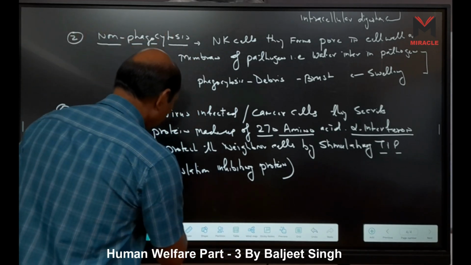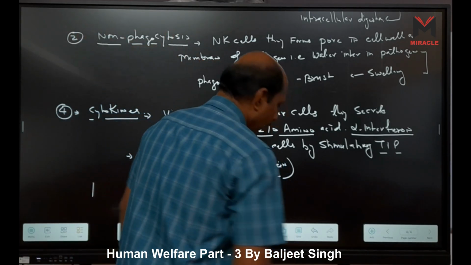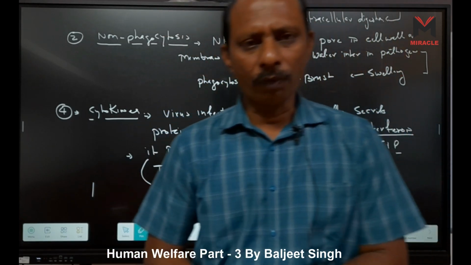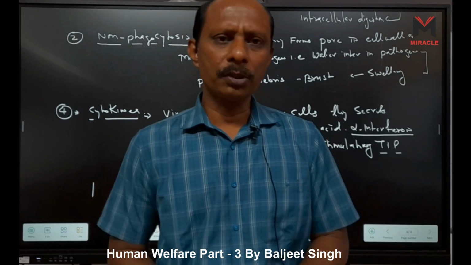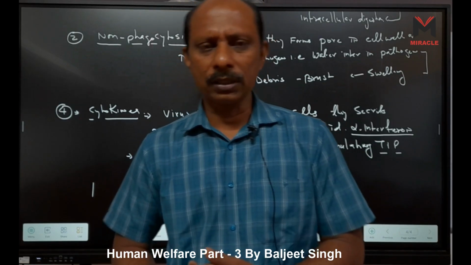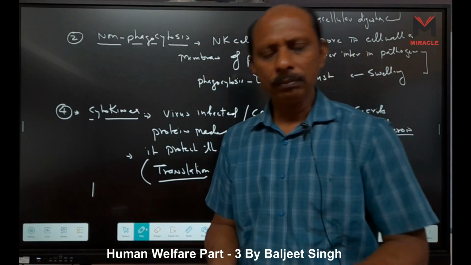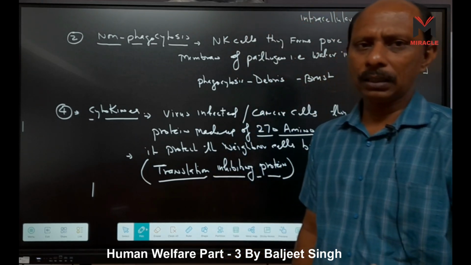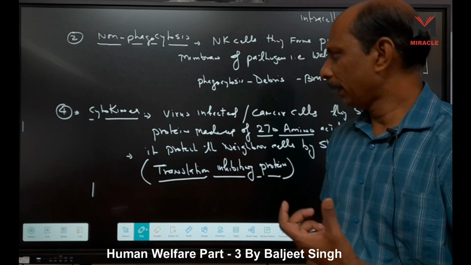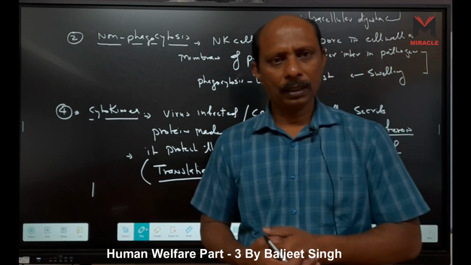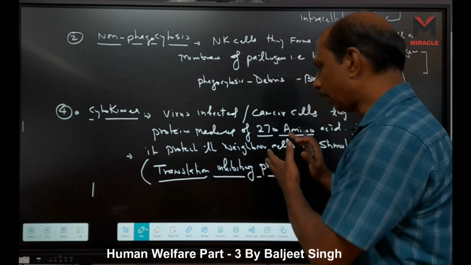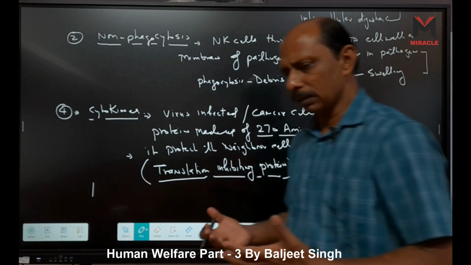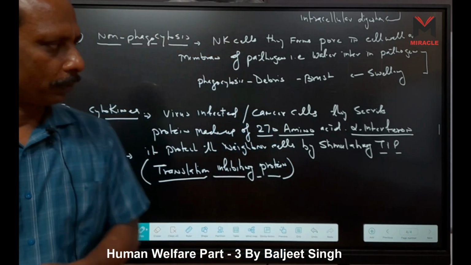Now you understand translation inhibiting protein. If translation is inhibited, then what happens? Proteins are not formed. Translation means formation of protein. If translation is inhibited, proteins are not formed, which means multiplication of virus or multiplication of cells is inhibited, right? And so our body is protected from cancers or viral infections. The neighbor cells are protected through this, right?